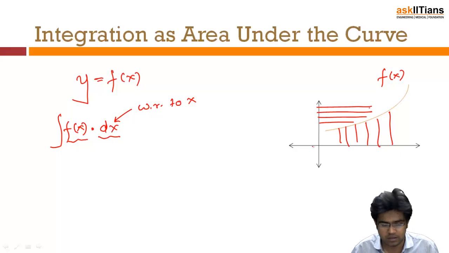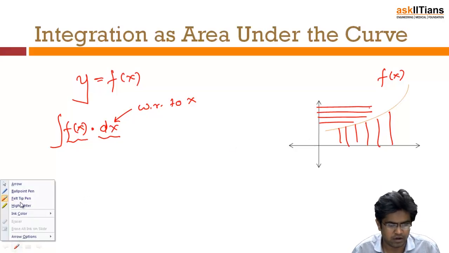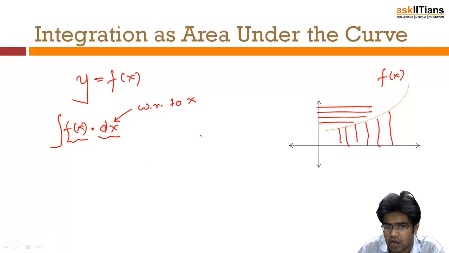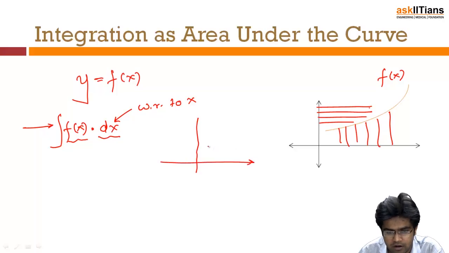This is just a conceptual point, about which area we are looking for. Now, how do we find the area? How do we end up at this different type of function, or this sign? Let's suppose that you have a curve like this. Now I want to find the area from this point to this point. Now carefully look at what I am going to do.